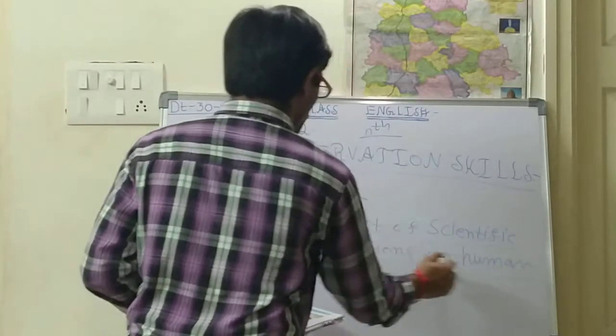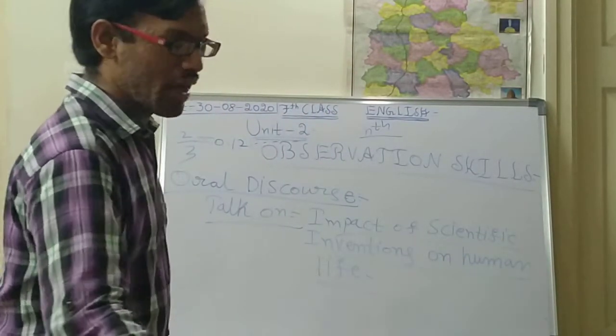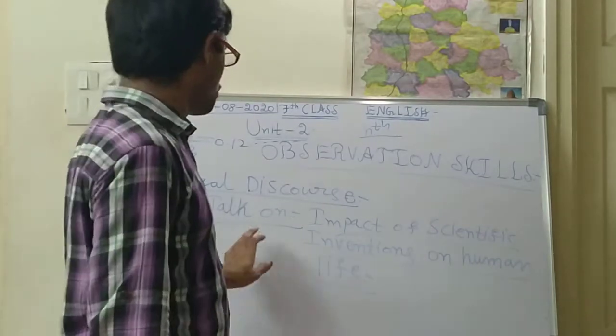How the impact is on human life, you should be able to talk on this.